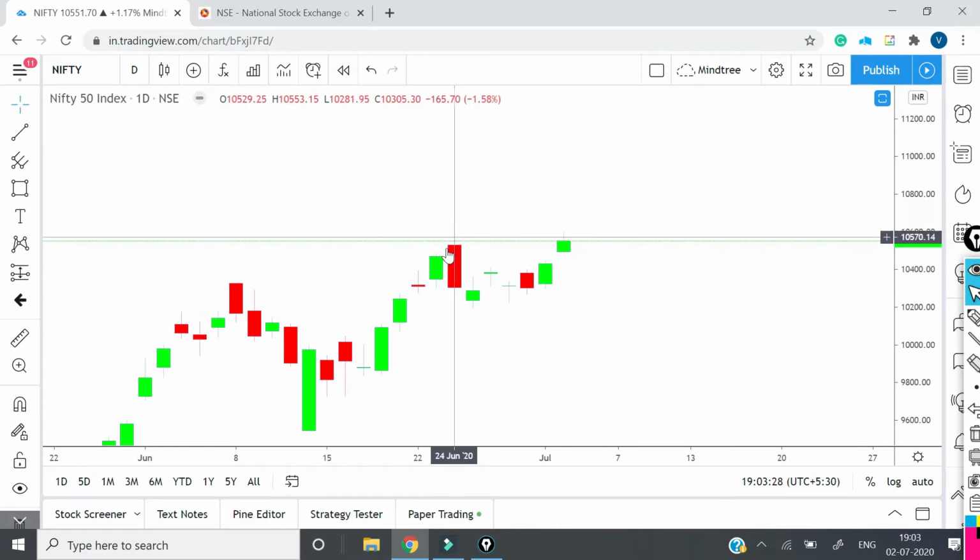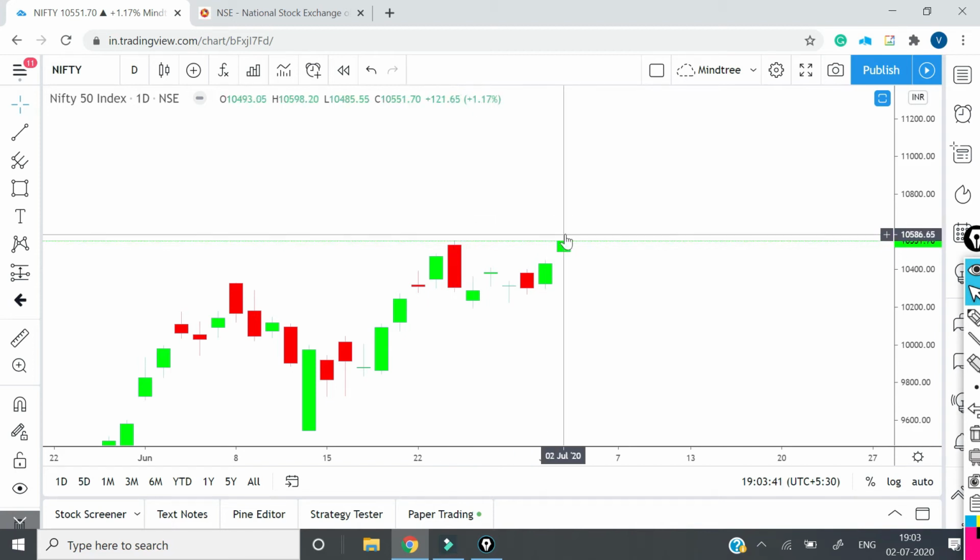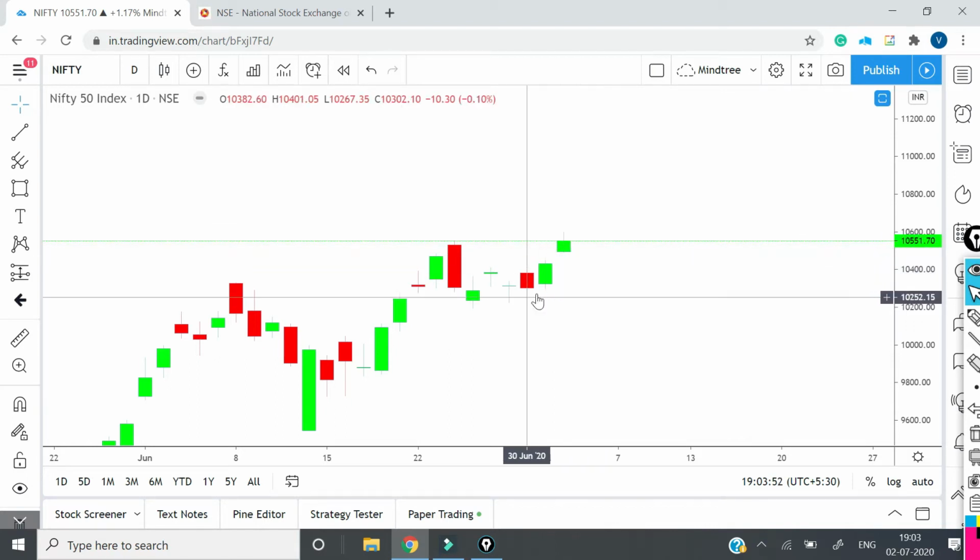And if you see this area, there again we had a very big red candle. That means there is a presence of bears, not bulls. There is a presence of bears, suppliers, so they are not letting the price go up. And here again we saw a wick getting formed. That means there is a presence of bears. That is why a shooting star gets formed at the top when there is an uptrend.